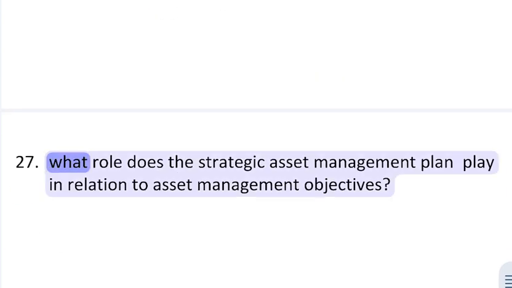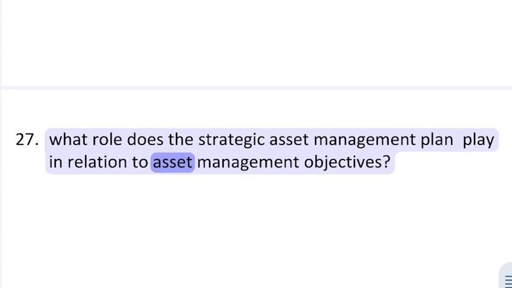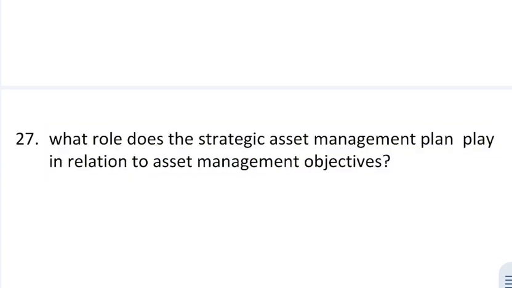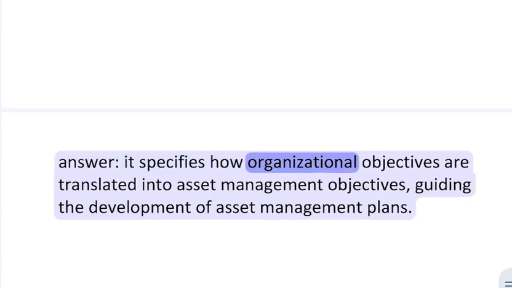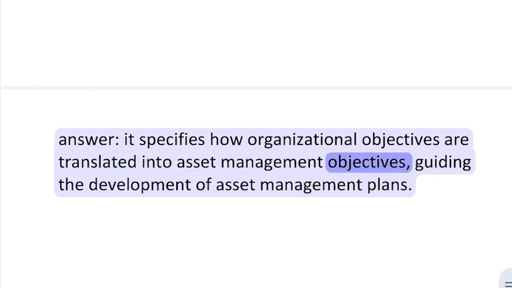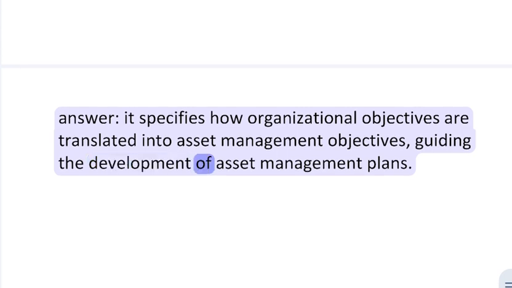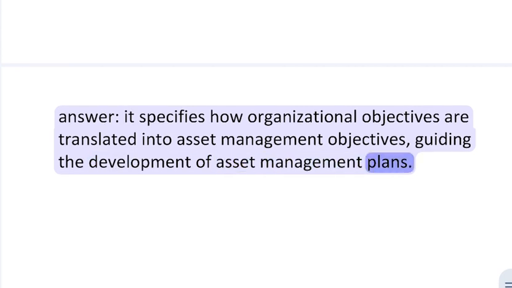27. What role does the strategic asset management plan play in relation to asset management objectives? Answer: it specifies how organizational objectives are translated into asset management objectives, guiding the development of asset management plans.